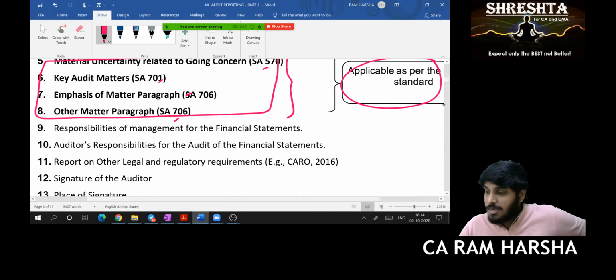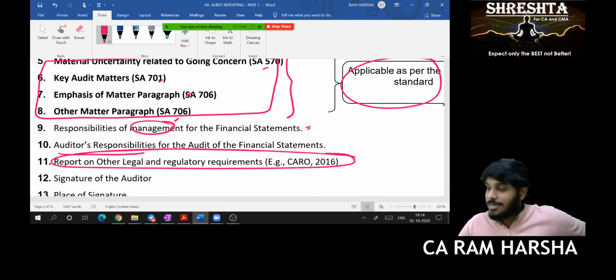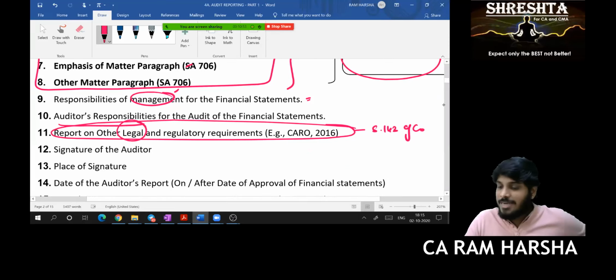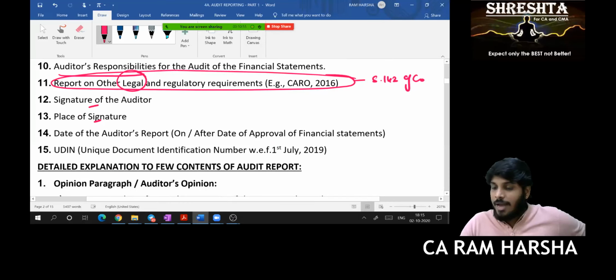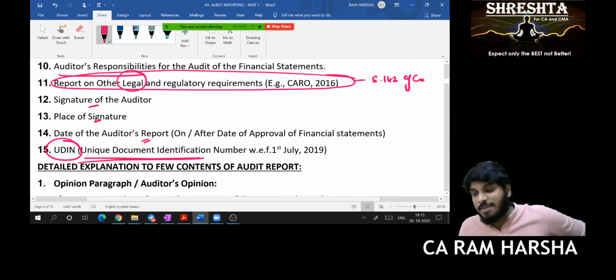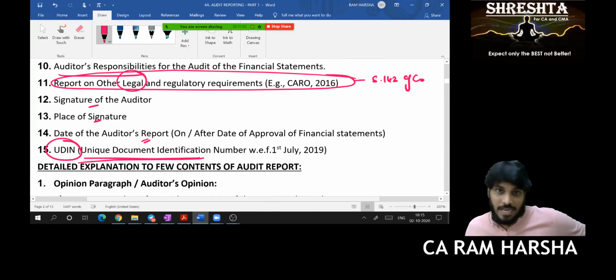And responsibilities of management, responsibilities of the auditor, report on legal and regulatory requirements, like reporting under section 143 of the Companies Act. That's a legal requirement. Signature of the auditor, place of the auditor, and date of the auditor's report. And this is a unique, new concept: UDIN, unique document identification number.